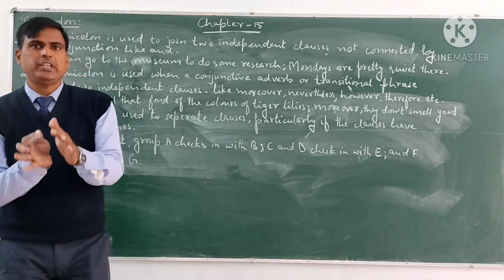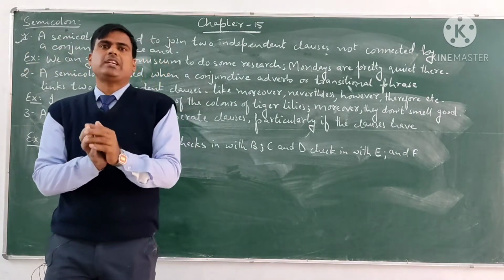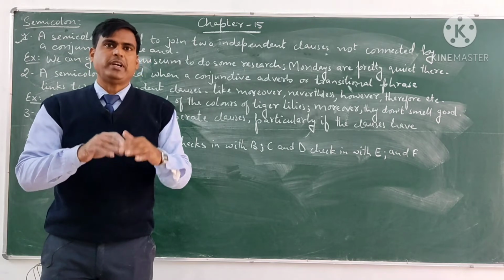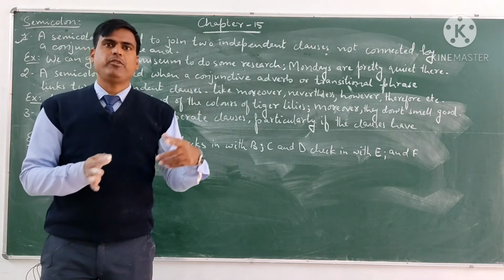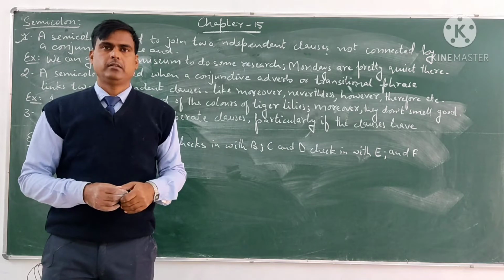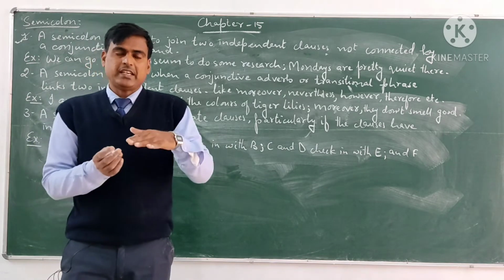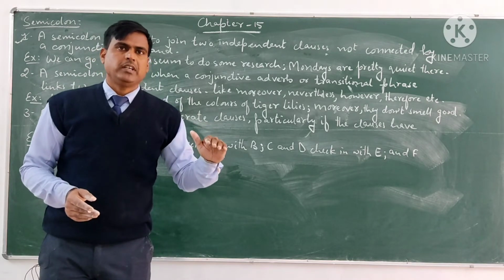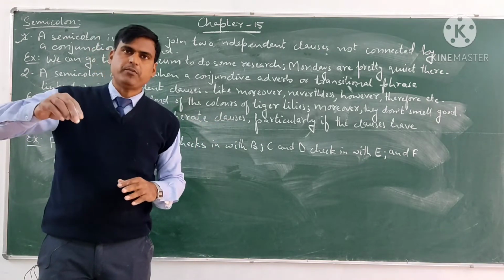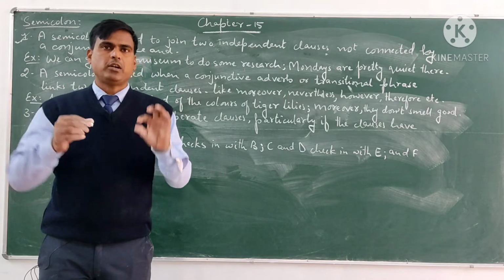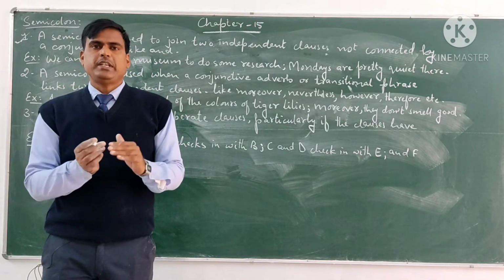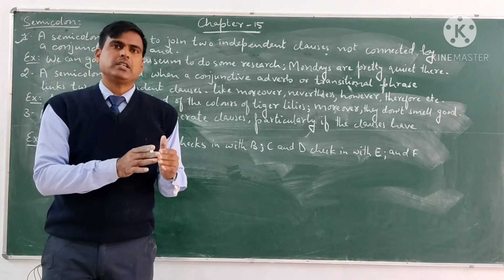If there are two independent clauses and those clauses are not joined by conjunctions, at that time we use the semicolon. We take more pause than comma in semicolon. In full stop we take a long pause, in comma we take only a short pause, and in semicolon we take a little bit more pause than comma.